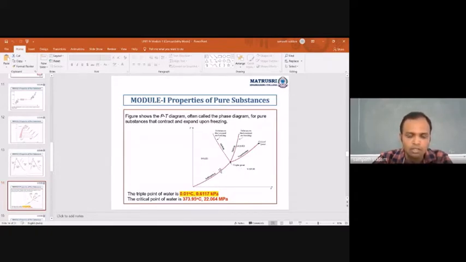Okay, for an example I have considered a camphor one. If my pressure is at 1 atmospheric pressure, see, do not confuse between them. Here the pressure which I am telling you is 1 atmospheric pressure, but the triple point of water is 0.6117 kPa. That is different, this is different. This is for water, that is for camphor. So the pressures and triple points will be different for different conditions. For water it will be different, for mercury it will be different, for carbon dioxide it will be different. For different substances which you are considering, the triple point will vary.